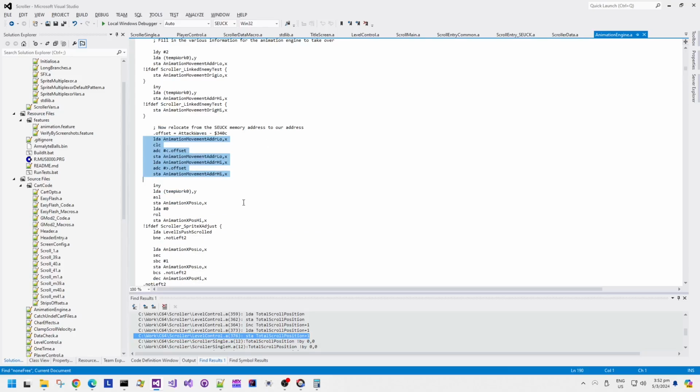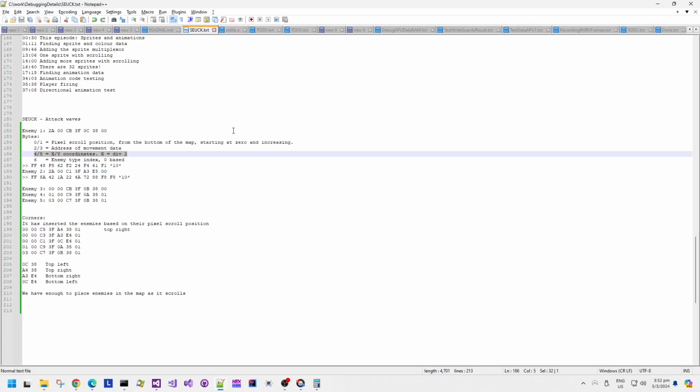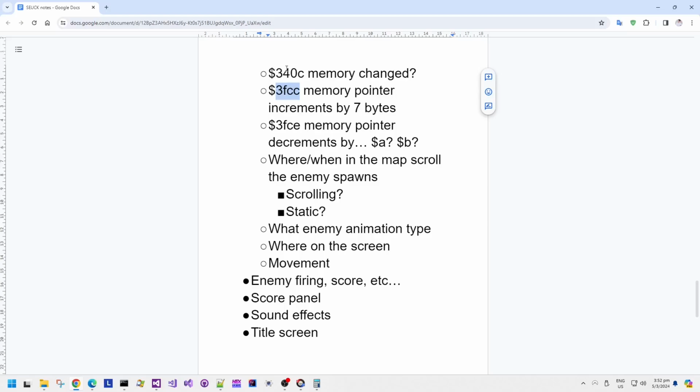It then takes the address for that, and it has to modify it from what was the SEUCK memory address range to the new code memory address range, right?